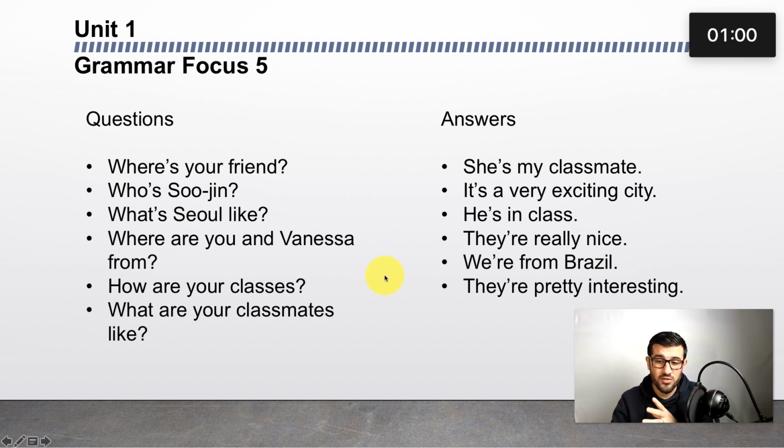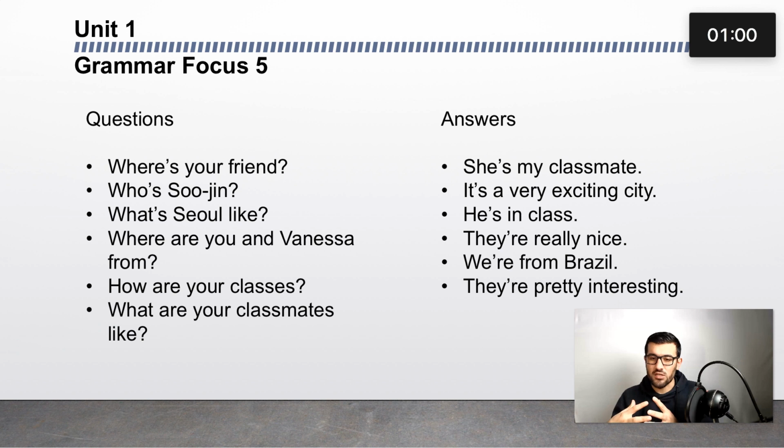He or she is asking where his or her friend is. That means he must be somewhere. If you look at the answers, there's only one that talks about someone being in class: he is in class. This is the answer for the first one.